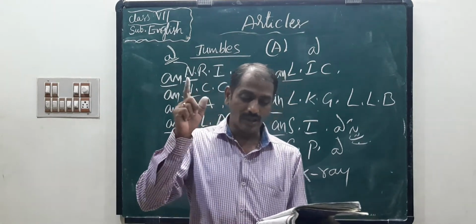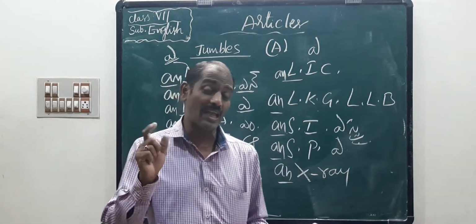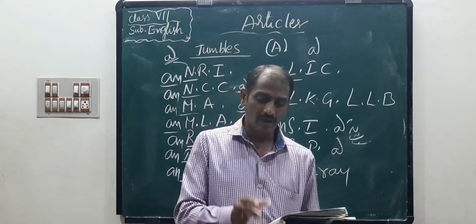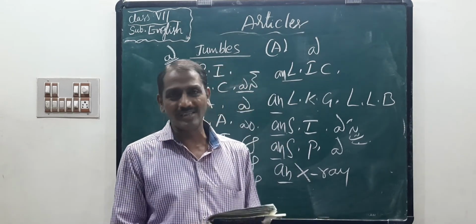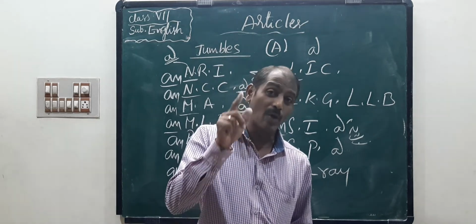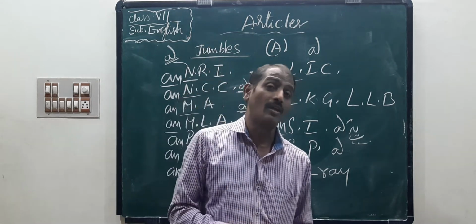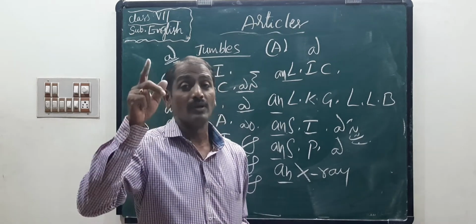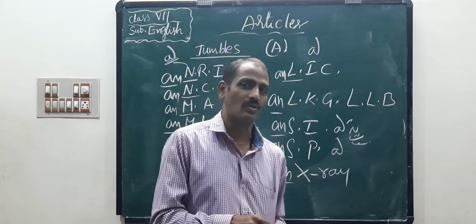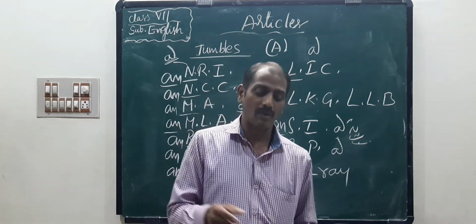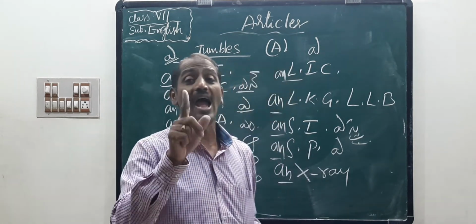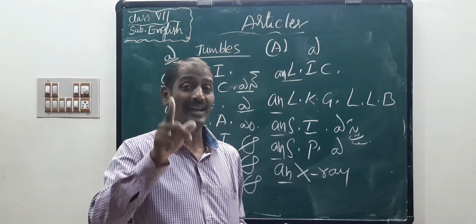Manjula and Shruti play dash guitar well. Guitar is the name of a musical instrument, so we should write the article the. Now children, observe: the articles are a, an and the, but we should use the definite article before the names of unique things, musical instruments, particular awards and particular places. A should be used before words beginning with a consonant sound, and an before words beginning with a vowel sound.